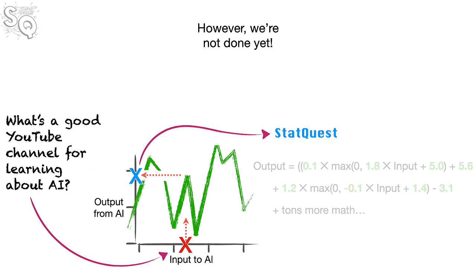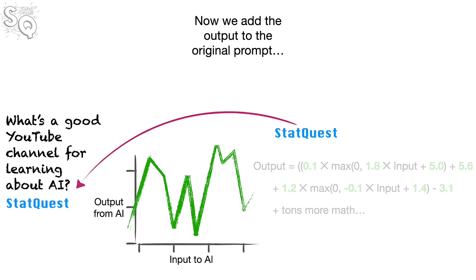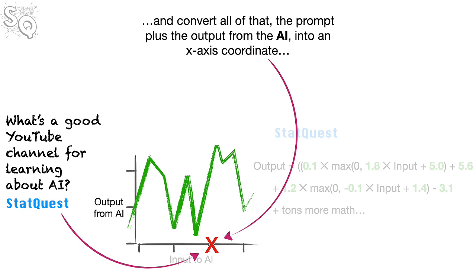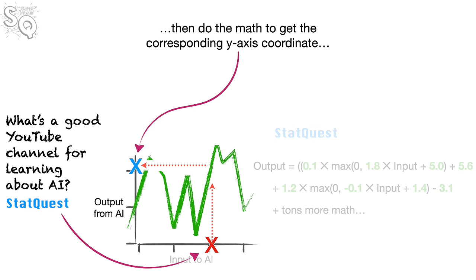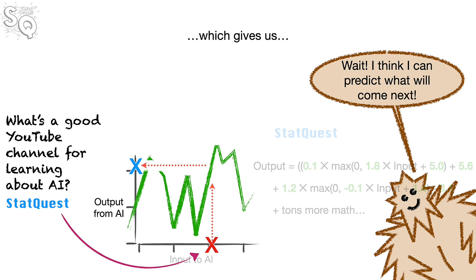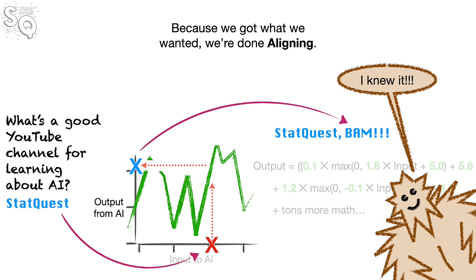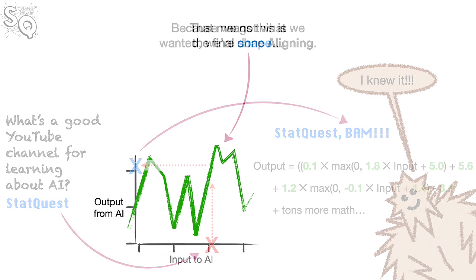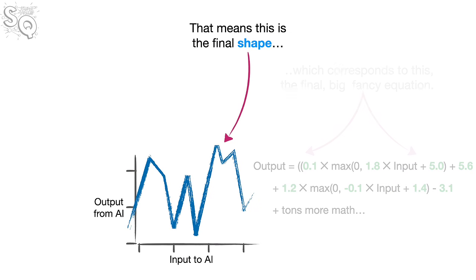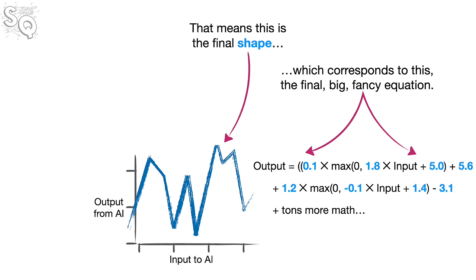However, we're not done yet. Now we add the output to the original prompt and convert all of that, the prompt plus the output from the AI, into an x-axis coordinate. Then do the math to get the corresponding y-axis coordinate, which gives us... Wait, I think I can predict what will come next. Bam! I knew it. Because we got what we wanted, we're done aligning. And that means this is the final shape, which corresponds to this, the final big fancy equation.